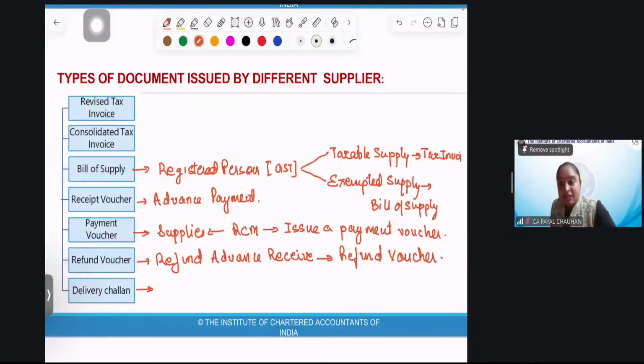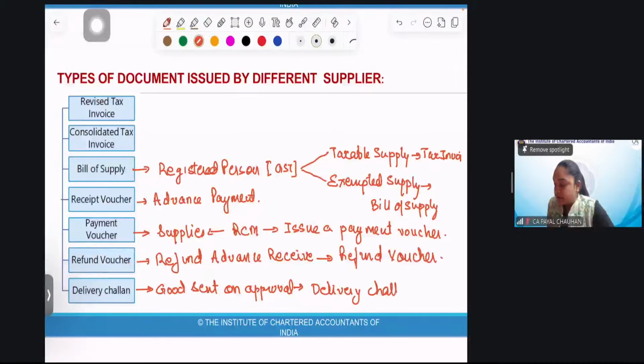Sometimes goods are supplied, but they are not for the purpose of supply. For example, goods sent on approval. I don't know whether the person will approve my goods or not. It might be refunded also. So in that case, while I remove the goods, I'll issue a delivery challan.